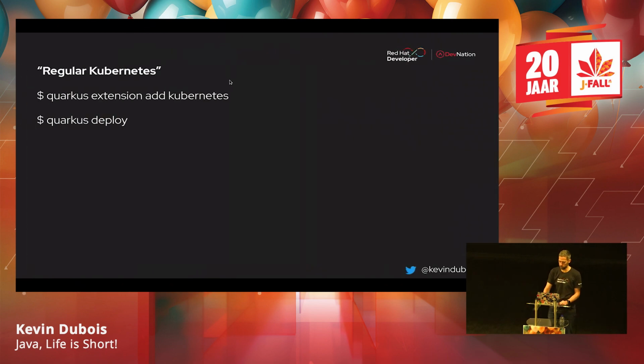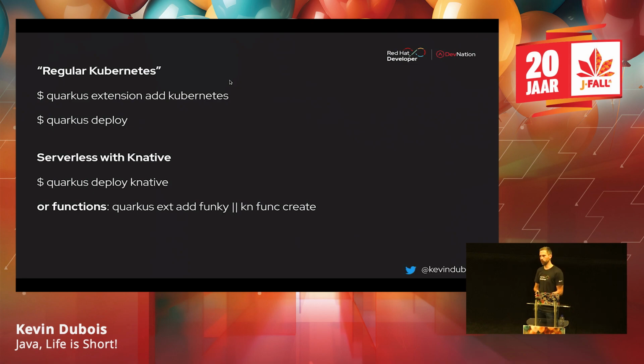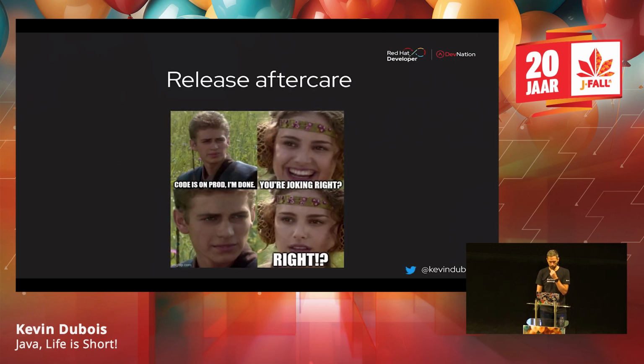You can use this with Kubernetes, or if you want to do serverless, in this case I was using Knative, but if you want to deploy to AWS Lambda or whatever, you can also just add an extension for that, and it'll deploy it pretty easily. So now, let's say that I pushed my application to Kubernetes, which sadly, again, I couldn't show, but that's okay. Now we're kind of done, right?